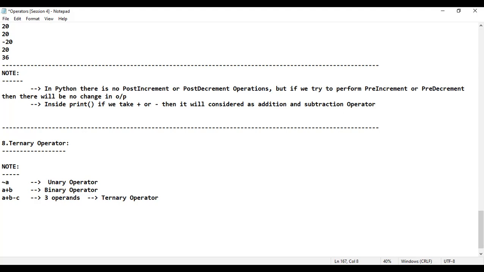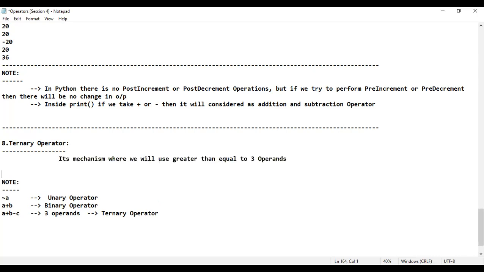That's the reason it is called the ternary operator. If someone asks you the meaning of ternary operator, it's a mechanism where we will use greater than or equal to three operands. Sir, is it compulsory that we have to use three? No, but a minimum of three should be there. Sir, maximum? Yeah, you can use 10, 20, 30, however many operands you want. Here I have just used only three operands. Sir, can we take more than three? 100% you can consider more than three operands.